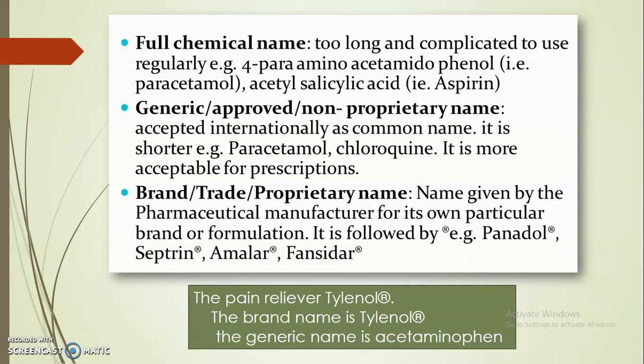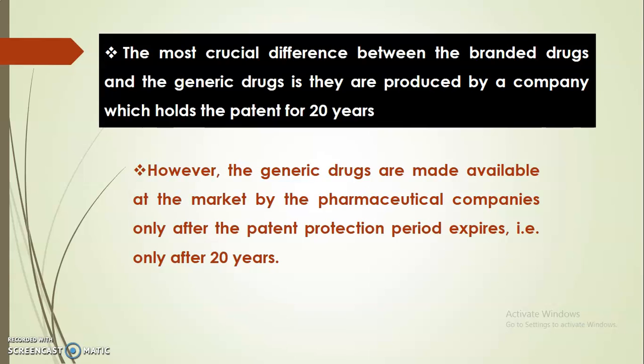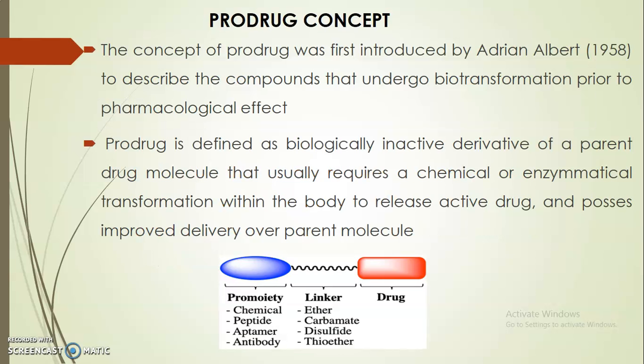For another example, the pain reliever Tylenol. The brand name is Tylenol and the generic name is acetaminophen. So this is the difference. Branded drugs have patent protection. The company has it for 20 years. After that, other companies can produce it under the generic name. Generic drugs are made available on the market by various pharmaceutical companies after the patent protection period expires.